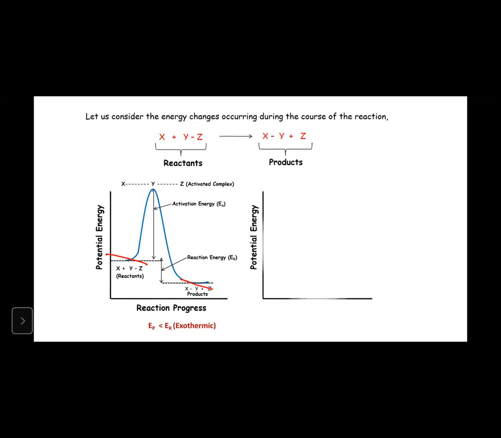Same thing, two coordinate system. So reaction progress and potential energy. Here, the nature of graph like that. And this is the reactant, X plus YZ. And here, products, that is XY plus Z. Z is the leaving group, right? So as the reaction proceeds, what happens? X approaches YZ.